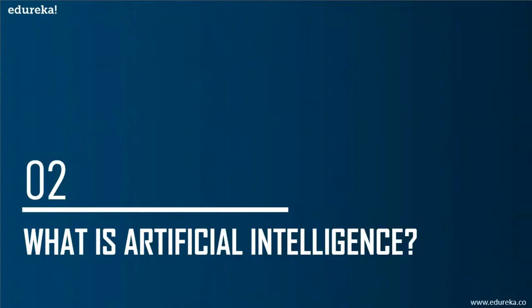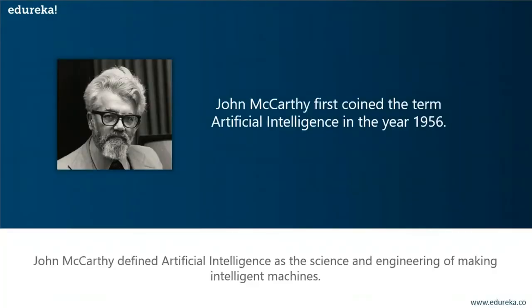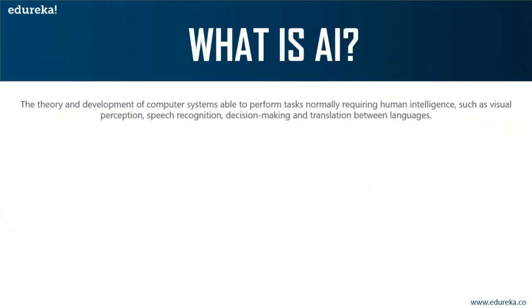So let's move on and understand what exactly artificial intelligence is. The term artificial intelligence was first coined in the year 1956 by John McCarthy at the Dartmouth Conference. I already mentioned this before. It was the birth of AI in 1956. Now, how did he define artificial intelligence? John McCarthy defined AI as the science and engineering of making intelligent machines. In other words, artificial intelligence is the theory and development of computer systems able to perform tasks that normally require human intelligence, such as visual perception, speech recognition, decision making, and translation between languages.